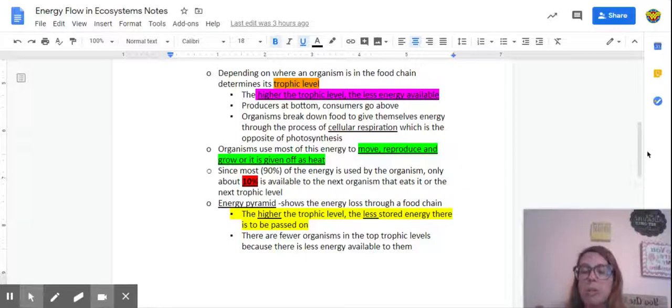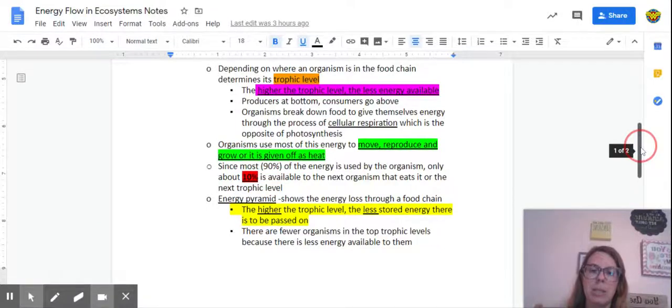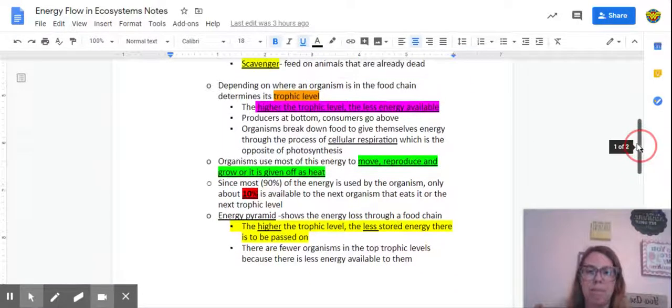We can make what's called an energy pyramid, which shows the energy loss through a food chain. And the basic rule is this: the higher the trophic level, the less stored energy there is to be passed on, which is why the levels get smaller as you go up to the top of the pyramid. And finally, there are fewer organisms in the top trophic levels because there is less energy available to them.